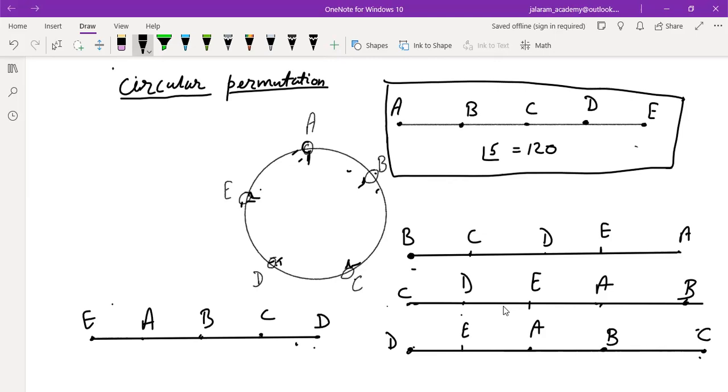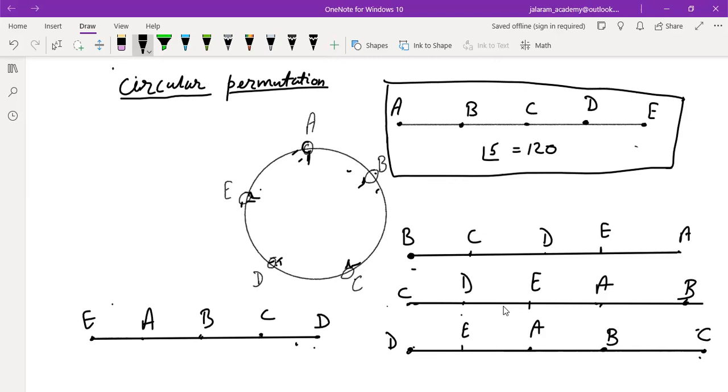Now this factorial 5 is 5 into factorial 4 upon 5. So there will be factorial 4. So for 5 objects, there will be only factorial 4 arrangements if we arrange them in a circular manner. Is that clear to everyone? Similarly, corresponding to n, if we arrange n objects along a circle, there will be factorial n minus 1 arrangements. Understood?